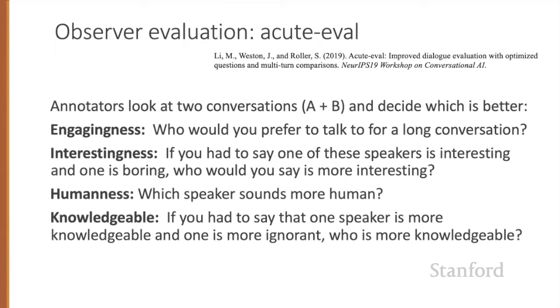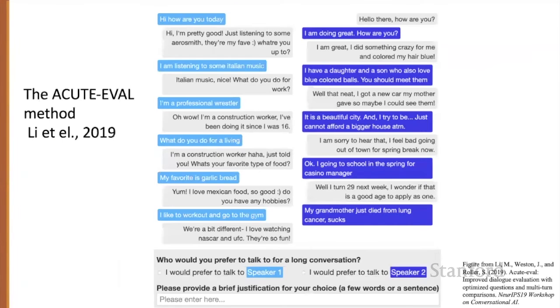The ACUTE-Eval metric is such an observer evaluation in which annotators look at 2 separate human-computer conversations and choose the one in which the dialogue system performed better, answering questions about 4 properties: engagingness, interestingness, humanness, and knowledgeability. Here's an example of the ACUTE-Eval annotator's task, comparing 2 dialogues and choosing between speaker 1 in light blue and speaker 2 in dark blue.